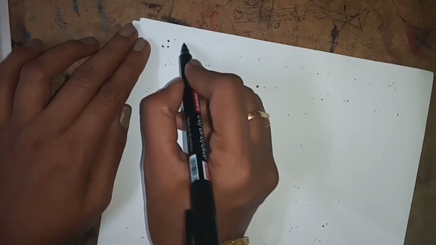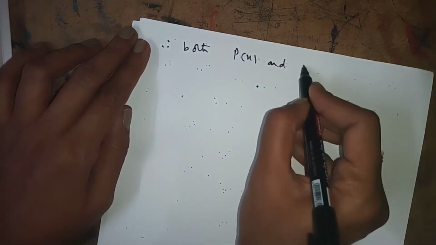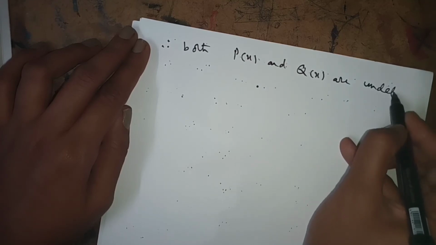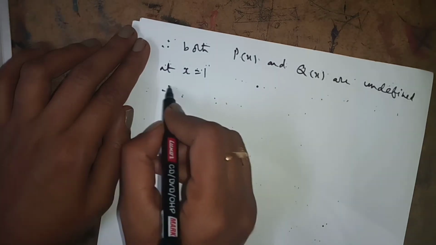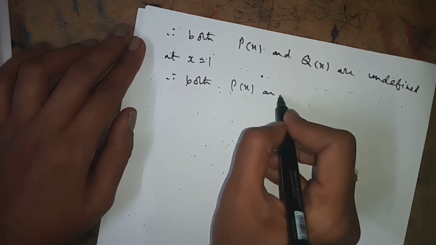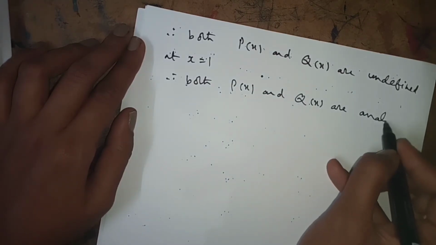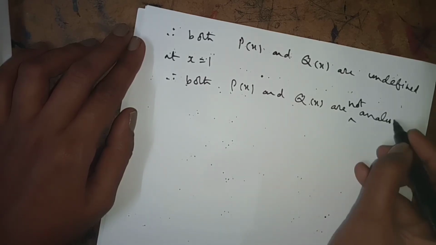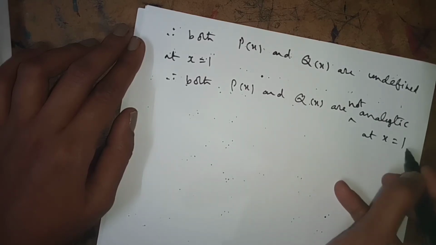Therefore both P(x) and Q(x) are undefined at x = 1. Therefore both P(x) and Q(x) are not analytic at x = 1.